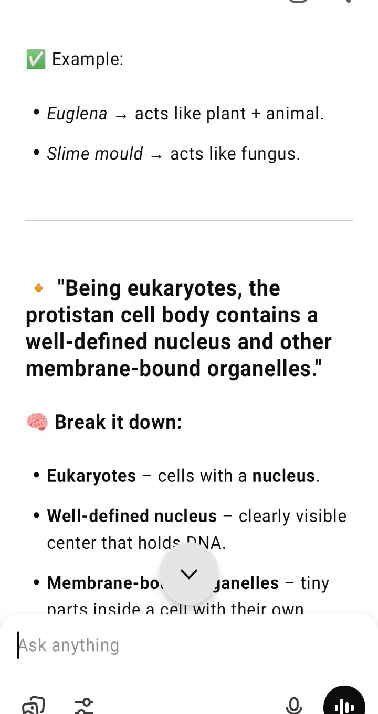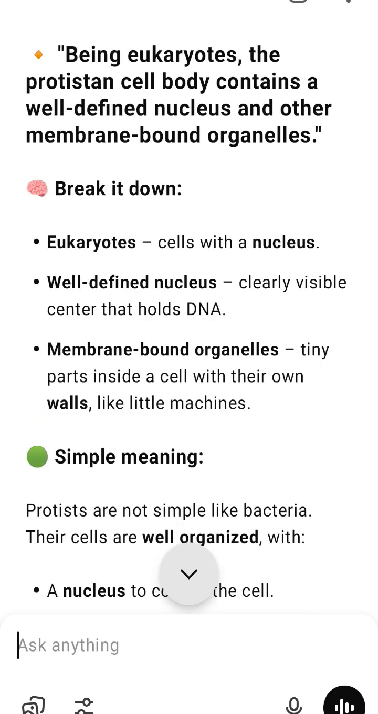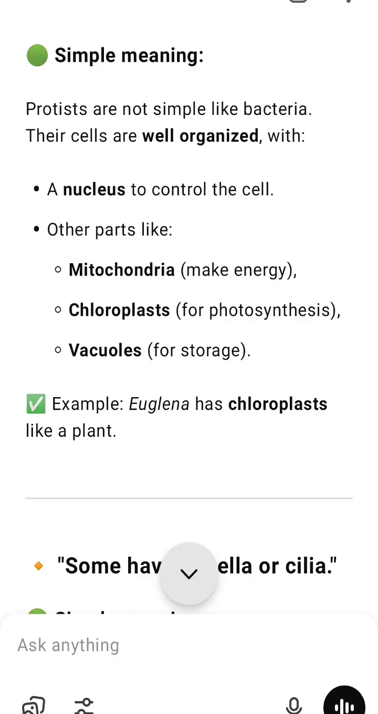3. Decomposers and nutrient recyclers. Slime molds and some protozoans feed on decaying matter, breaking it down into nutrients that go back into soil or water. This recycling supports plant growth and the entire ecosystem.